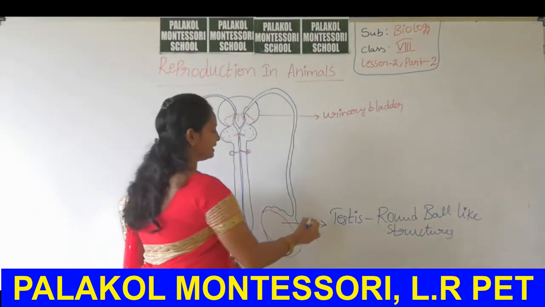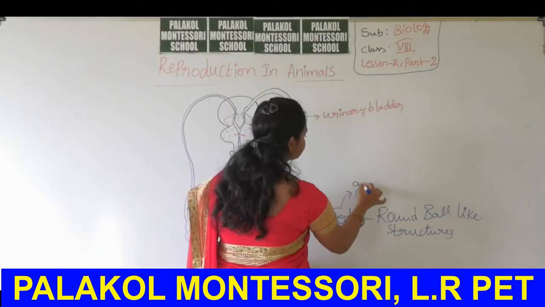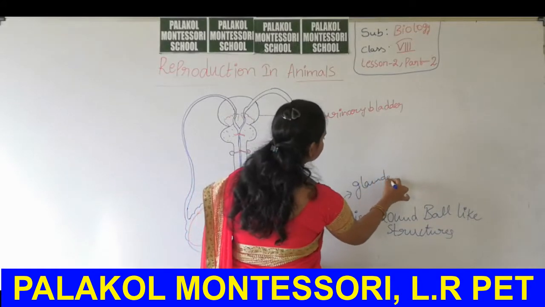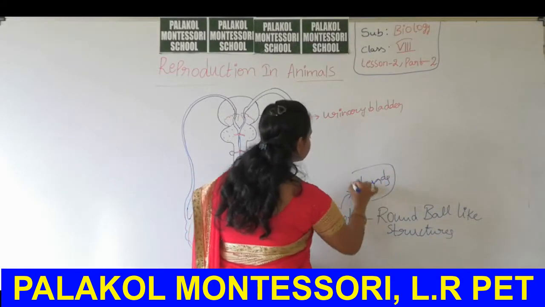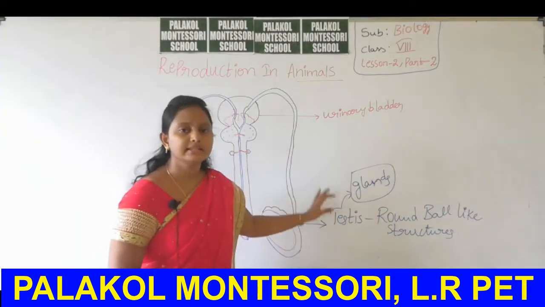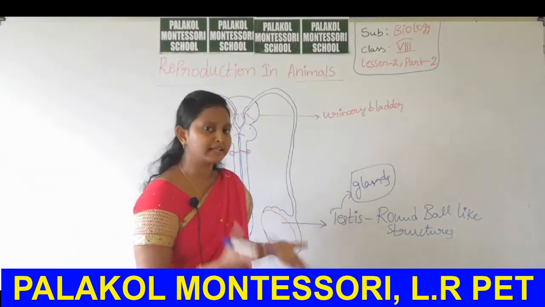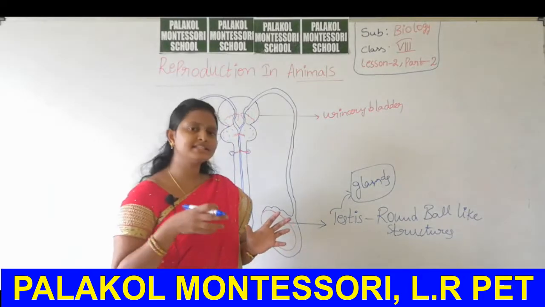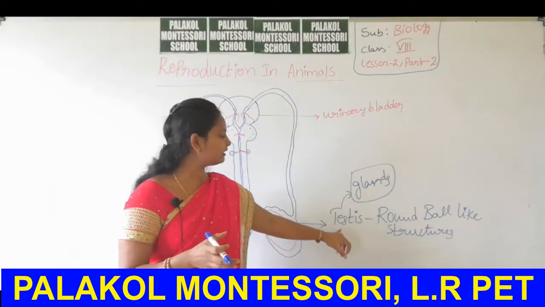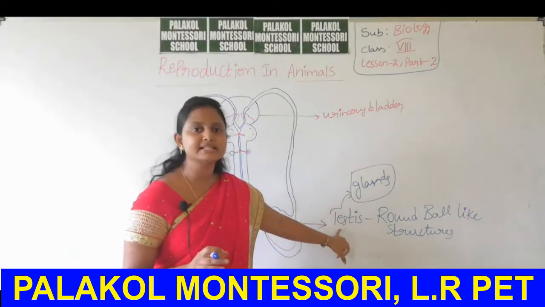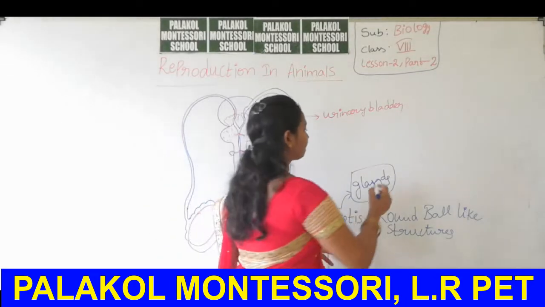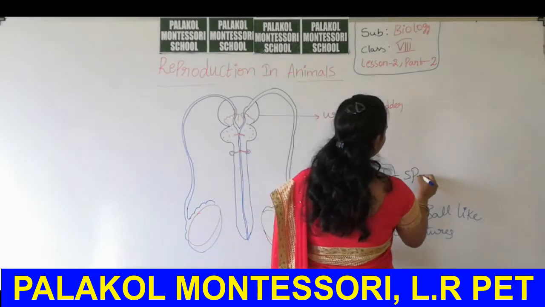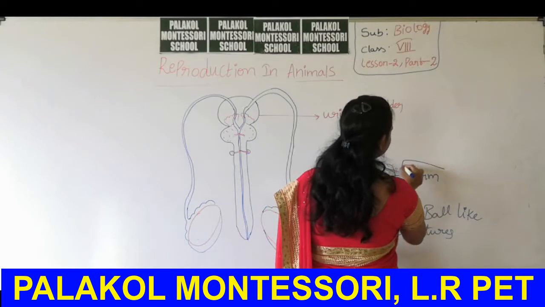These are a type of gland, because they secrete a secretion. The secretion from a testis is nothing but sperm.